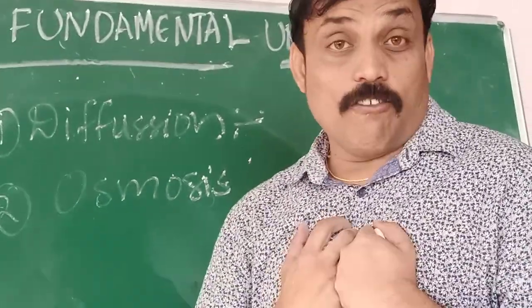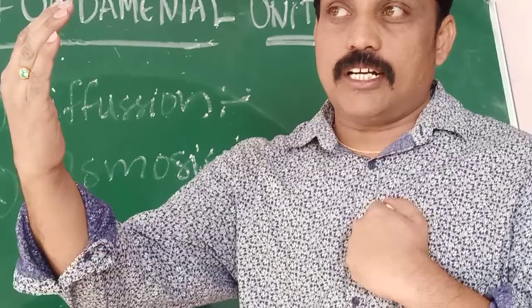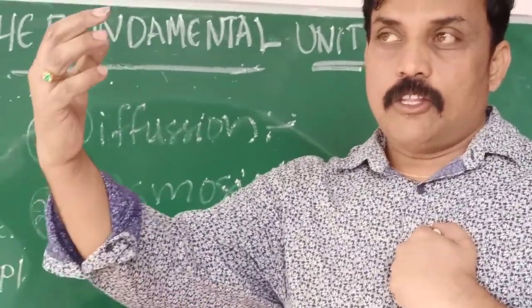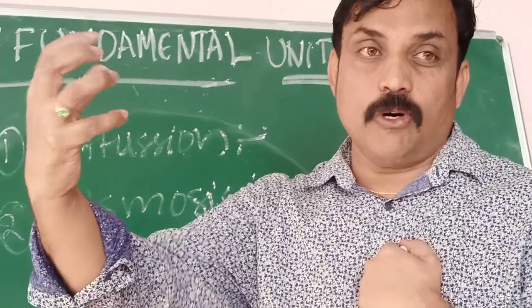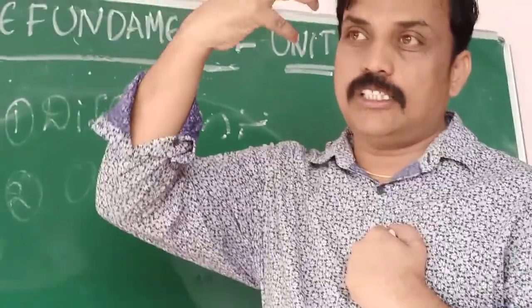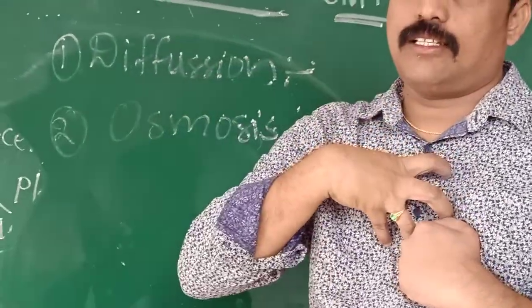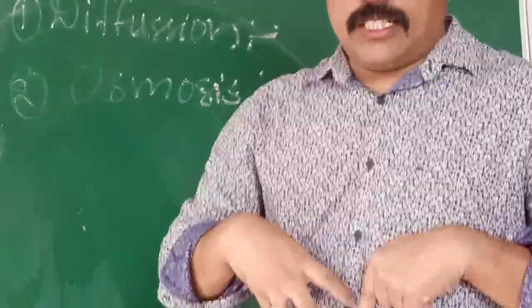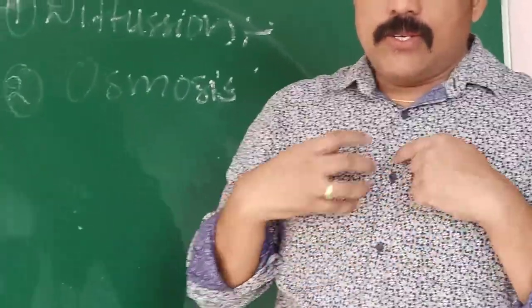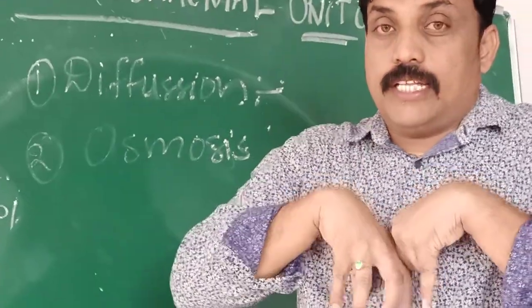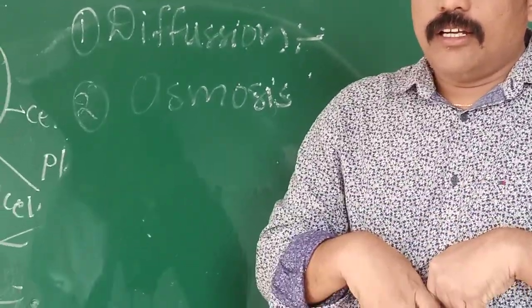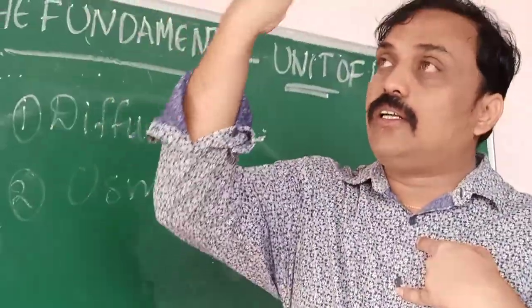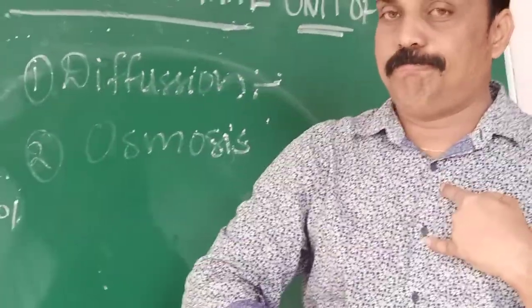Outside, in the atmosphere, the oxygen concentration is more, so that oxygen enters into the lungs. In the blood, oxygen concentration is decreased, so from the lungs it enters into the blood. In the process of diffusion, substance moves from high concentration to low concentration.